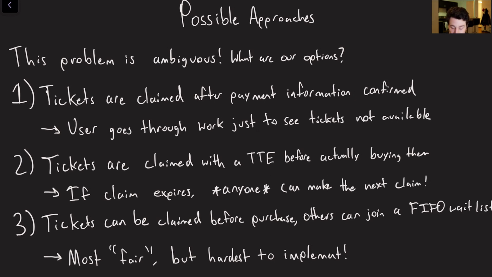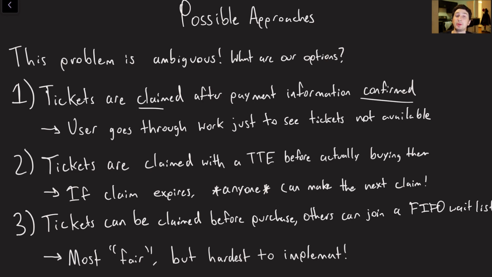I'm going to discuss 3, and I will probably ditch the first in a second, and then we'll mainly discuss the last 2 in this video. So the first thing is that I mentioned the problem's ambiguous. I mentioned that we want to be able to claim a ticket, but how can we actually do so? So the first could be that we just claim tickets after we pay for them, right? I pay for one, now I have it.